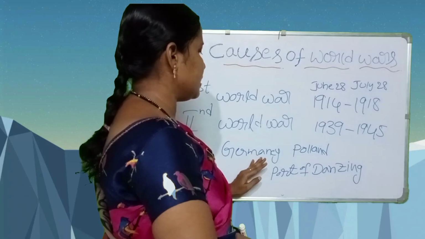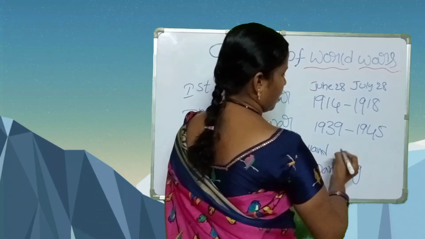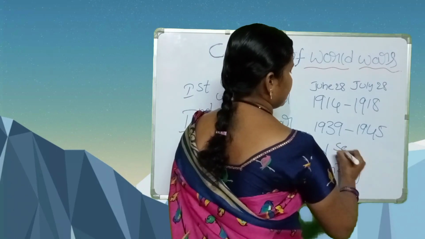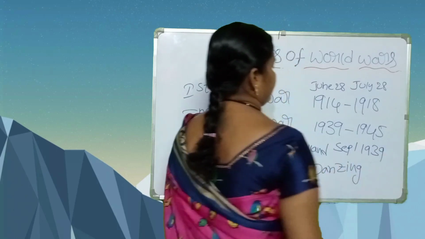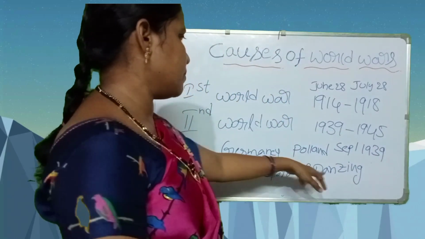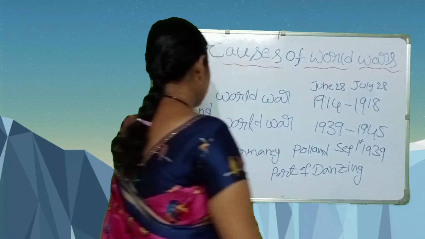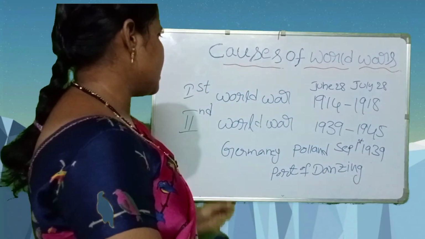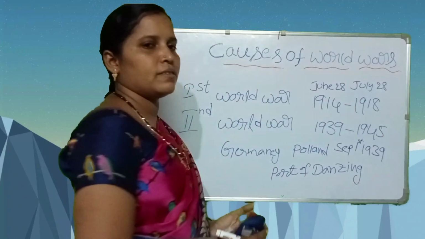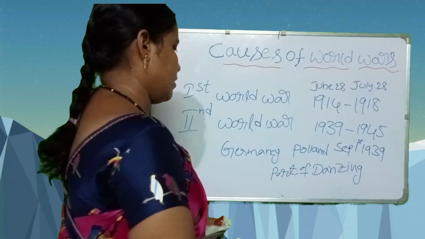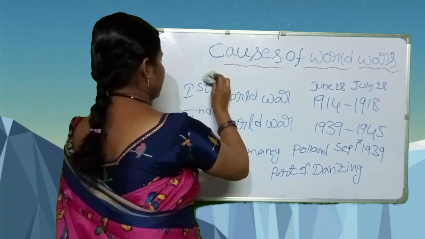That's why Germany attacked Poland on September 1st, 1939. This is the immediate provocation of the Second World War. Next, let us see the death and destruction.